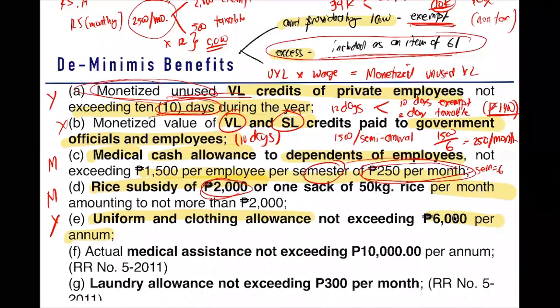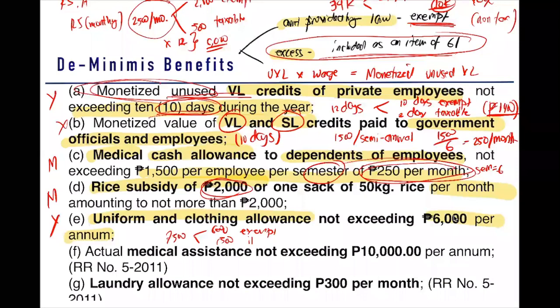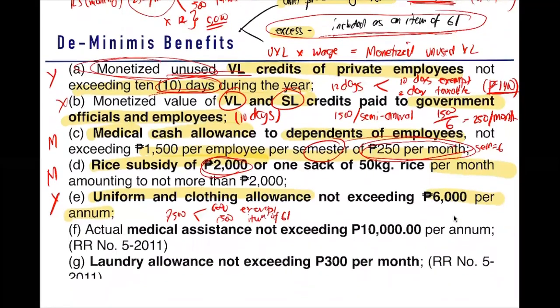So here, guys, excess is, again, item of gross income. So if you are given 7,500 clothing allowance, 6,000 ay exempt daw. Tapos yung 1,500 ay item of gross income. Nasundan? That's letter E. Letter F, medical assistance, 10,000 per annum. So this is, again, yearly.